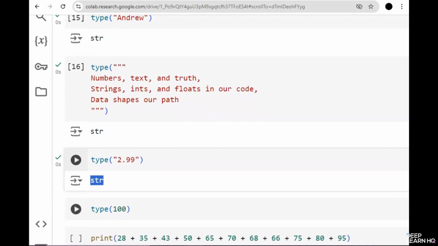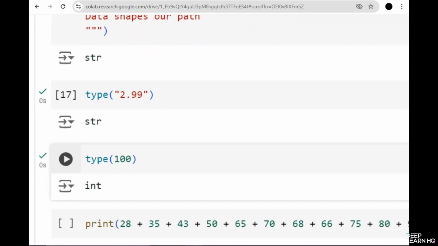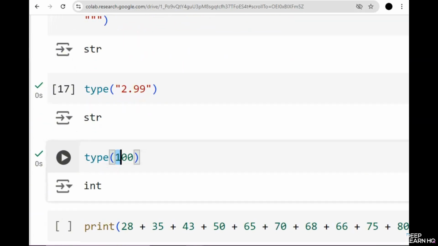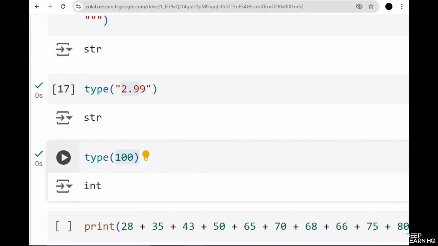Now let's try a number without quotes. For this, we are going to run this example, and it says int. So the type of 100 is int, but 2.99 enclosed in brackets and quotations is string. This time Python returns int, which stands for integer. Since there is no decimal, Python interprets this as a whole number.